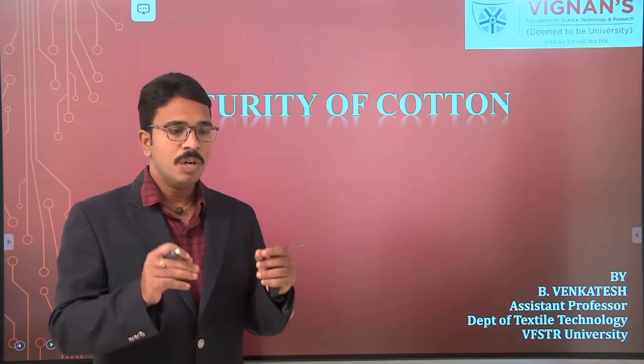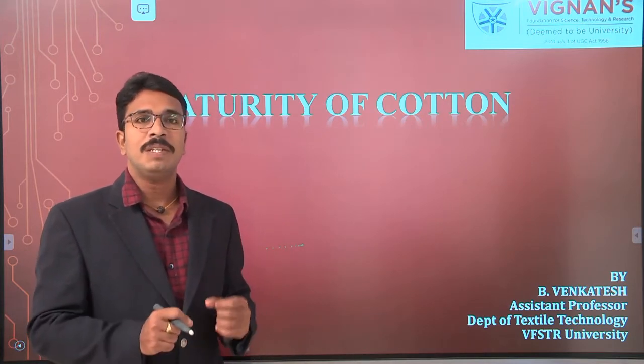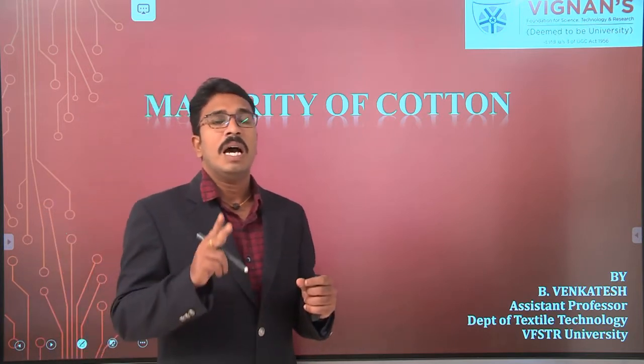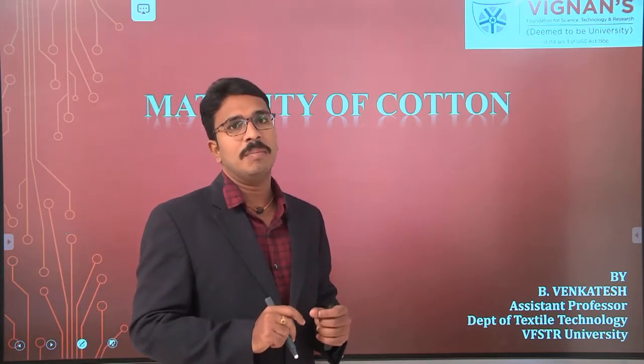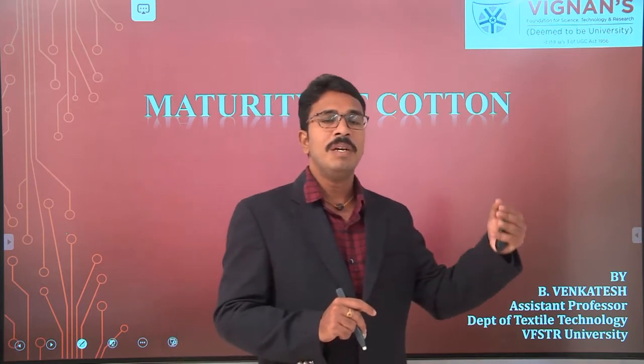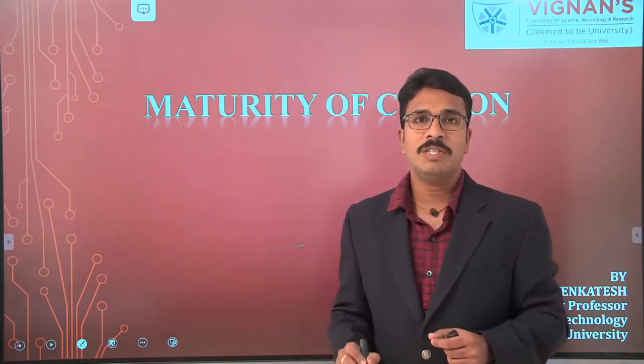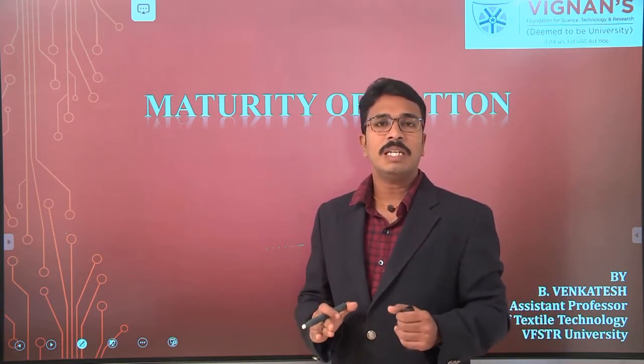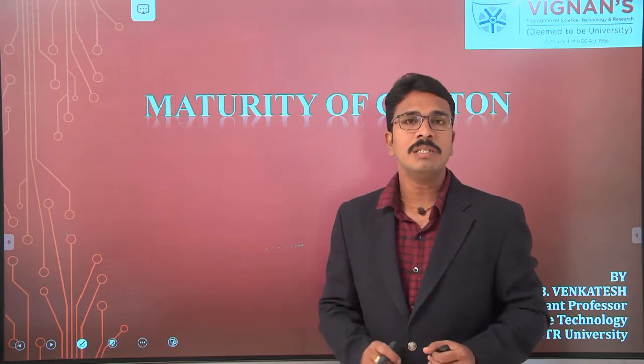Today we are going to start with unit number 3, where we will discuss another two important fiber dimensions apart from fiber length and fiber fineness. One is fiber maturity, and the second is fiber strength.